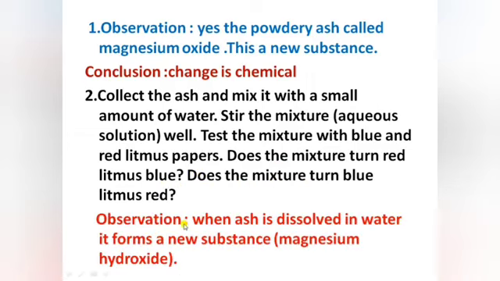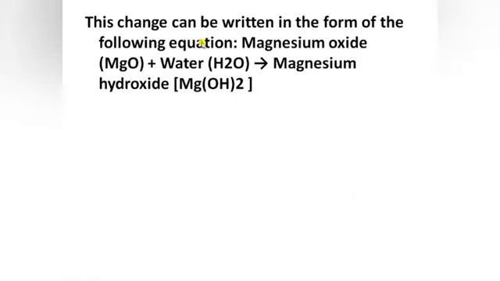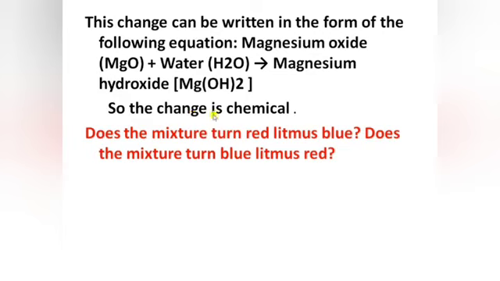So the observation is, when the ash is dissolved in water, it forms a new substance, that is magnesium hydroxide. So the equation is here, the change can be written in the form of the following equation. The magnesium oxide is the powdery ash. When it reacts with water, it forms magnesium hydroxide. So the change is chemical.